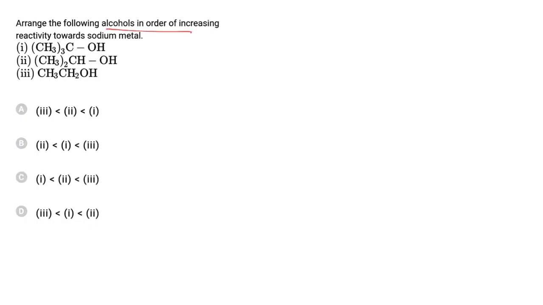Arrange the following alcohols in order of increasing reactivity towards metal. Now, alcohols have acidic hydrogen, and due to the acidic hydrogen, they react with sodium metal to produce hydrogen gas, and they are converted to alkoxide ions. The rate of reaction depends on the acidic character of the alcohol.